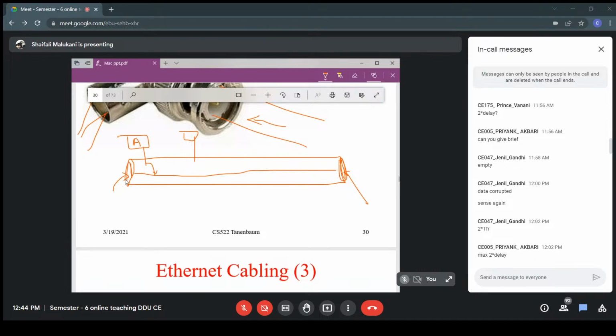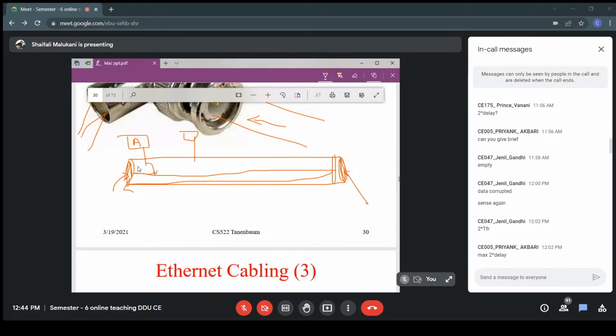So my signal will get propagated to the end and it will get absorbed here, and no issues are there. But suppose I am not keeping them, then that will be the open end of my cable. From the open end, the signal has a tendency to reflect back, right? And what will happen? My signal will collide with myself, and this is going to create trouble. That's why I need to keep terminators in the bus topology, right?